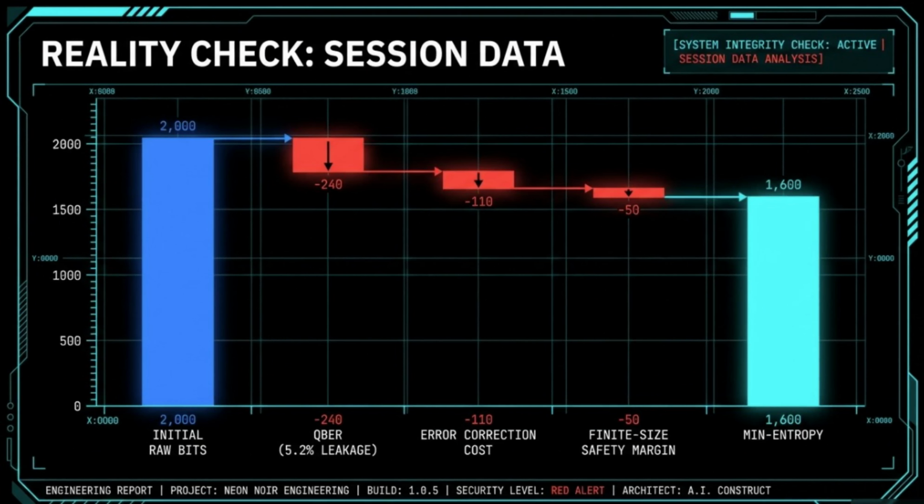Welcome to the reality check. In the world of quantum architecture, we don't operate on theoretical maximums. We operate on what remains after the CRIS tax. Look at your session data telemetry.